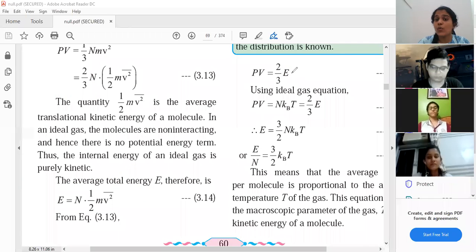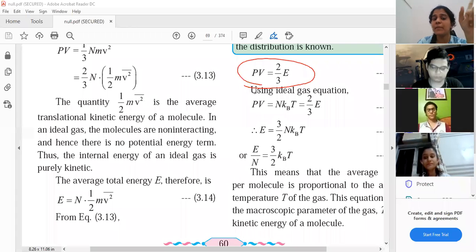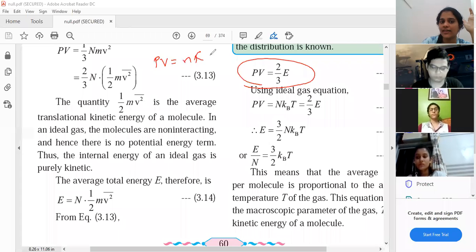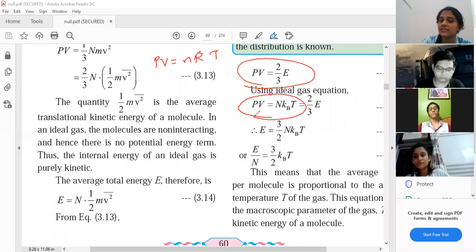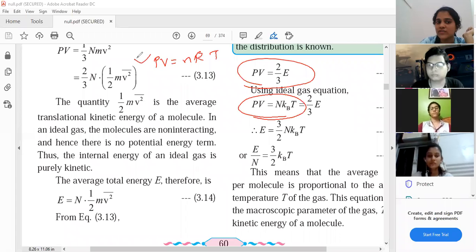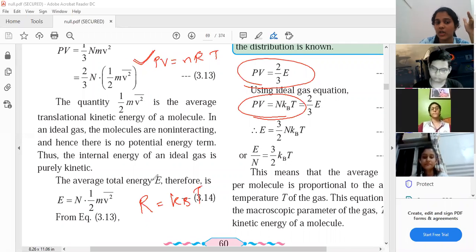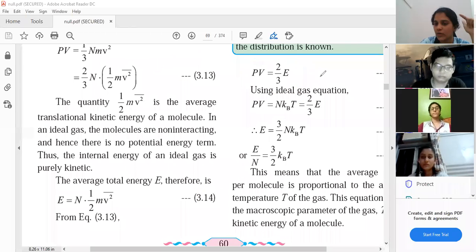Okay, fine. Now what we'll do is, this is one equation that I've obtained for PV. Students will remember, at the very first part, we started with PV is equal to nRT. This is something you already know, the ideal gas equation. And another PV equation we studied was PV is equal to N into KB into T. I explained how to derive this, students. See, you have to use the ideal gas equation, then use the gas constant relation R is equal to KB into T. What is KB? Boltzmann constant. Using these two relations, you can obtain PV is equal to N into KB into T.